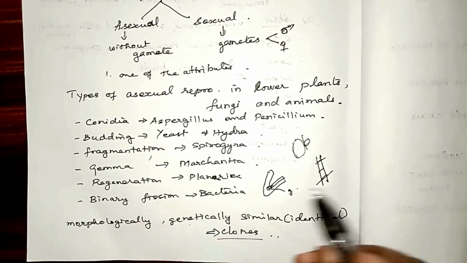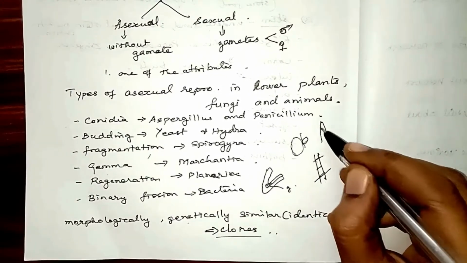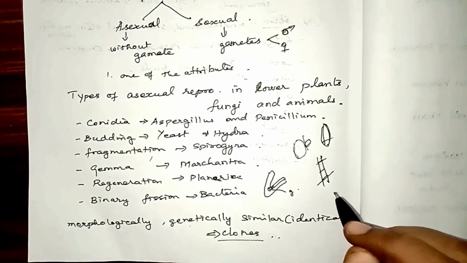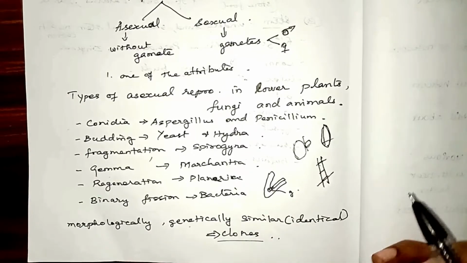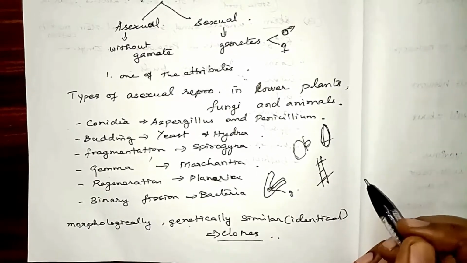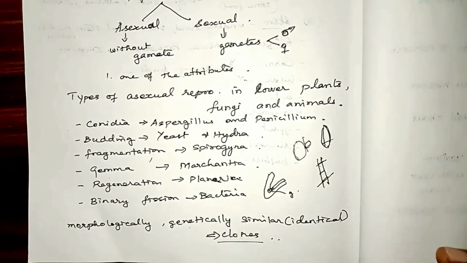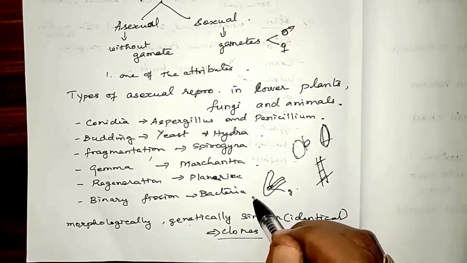Next one is regeneration, in planaria. When the body of a planaria is divided into bits, each bit will be able to grow into a separate individual. Then binary fission in bacteria. When a bacterial cell matures, it can divide into two equal daughter cells. All this we are also going to learn in zoology in detail.